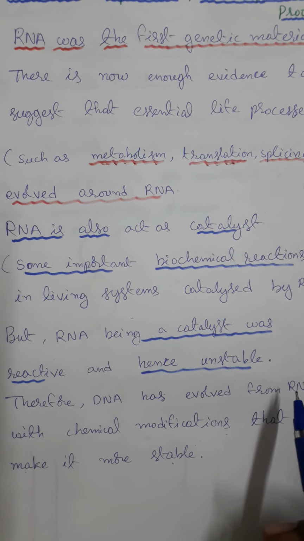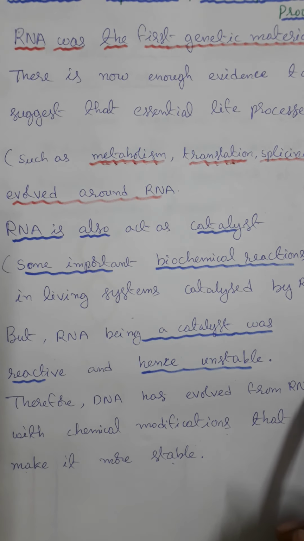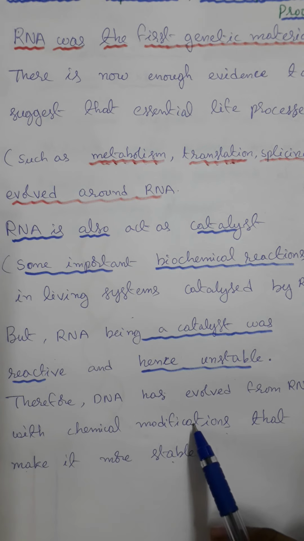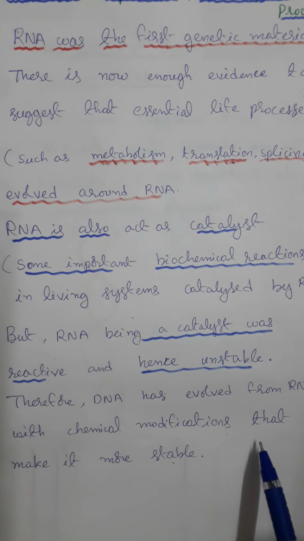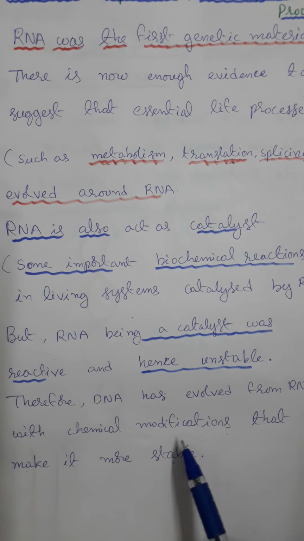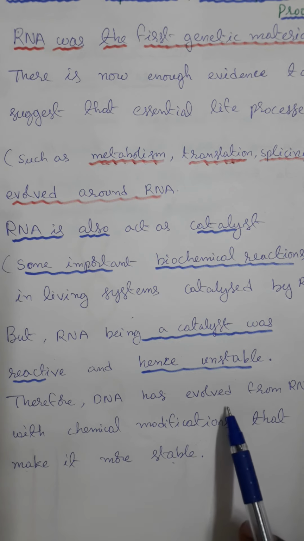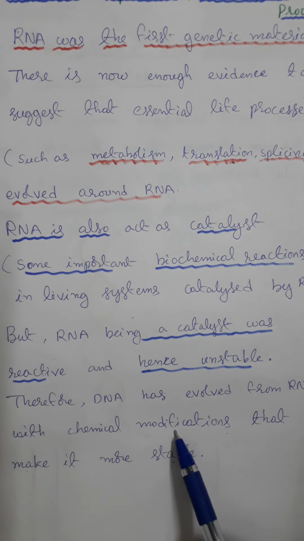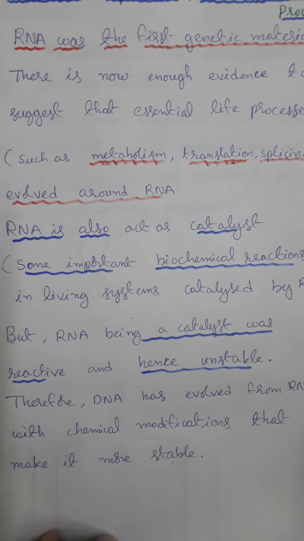Regarding the nitrogen bases, uracil is present in RNA. Adenine, guanine, cytosine are common in both DNA and RNA. Thymine is present in DNA, whereas in RNA, uracil is present. So small chemical modifications take place. So DNA has evolved from RNA with chemical modifications that make it more stable.